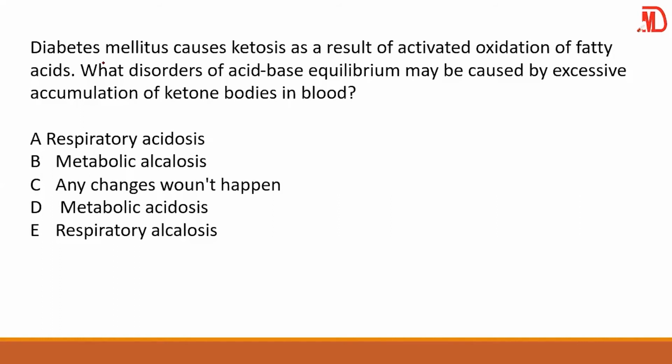All right. Sorry, doctors. So we have diabetes mellitus causing ketosis as a result of activated oxidation of fatty acids, of course. So this is DKA in a way. What disorder of acid-base equilibrium may be caused by excessive accumulation of ketone bodies? Ketone bodies produce a lot of acid in the body. So as a result, we call it metabolic acidosis.